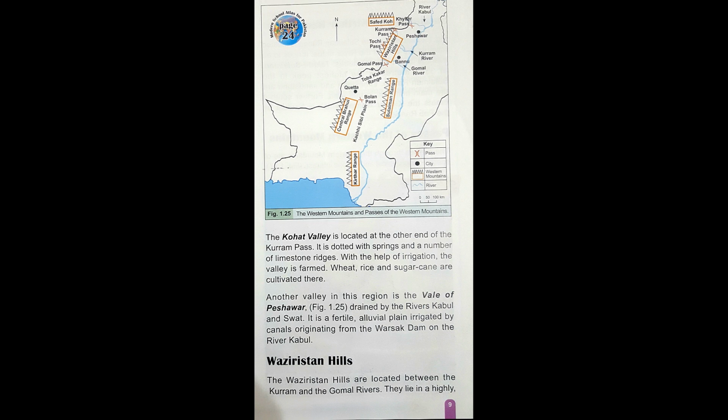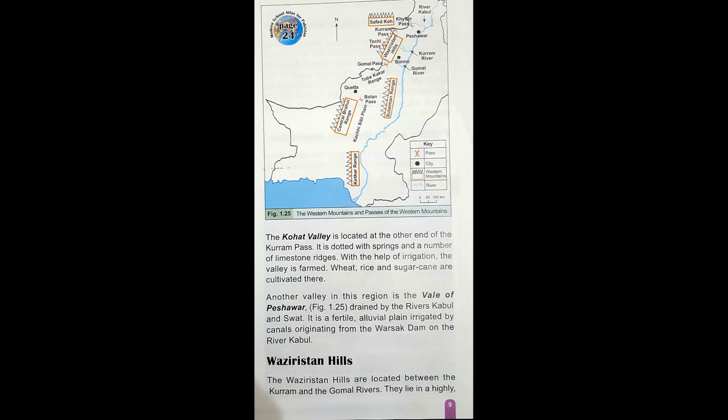The passes connect Pakistan to Afghanistan. The Western Mountains are famous for the passes that connect Pakistan to Afghanistan. The passes also connect Karachi to Sibi. And another important pass also connects Karachi to Sibi.